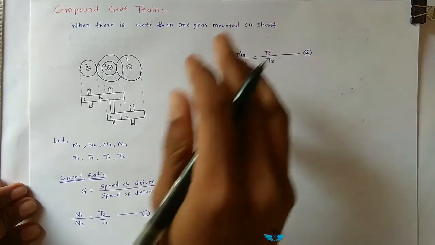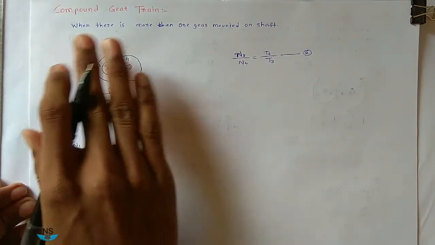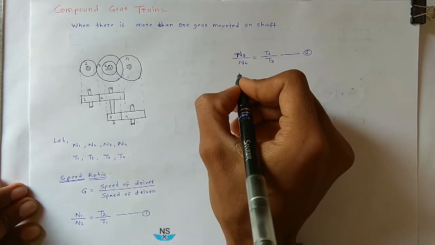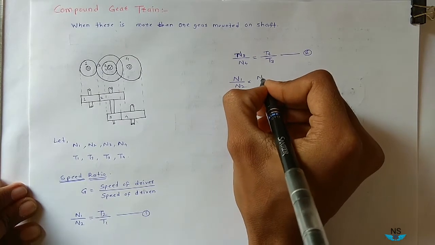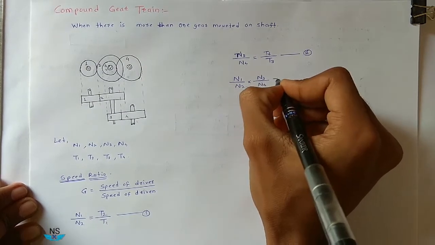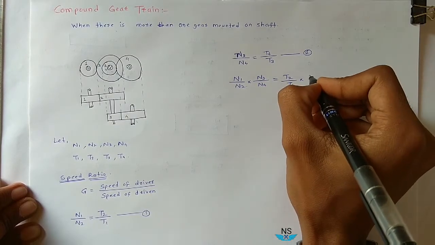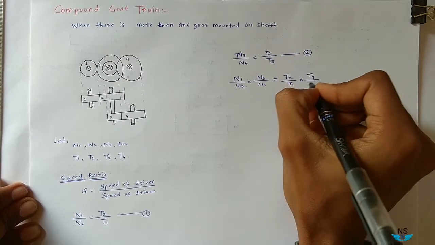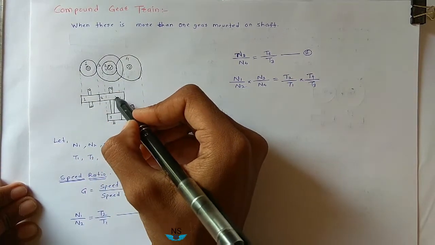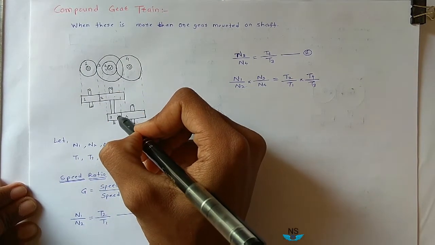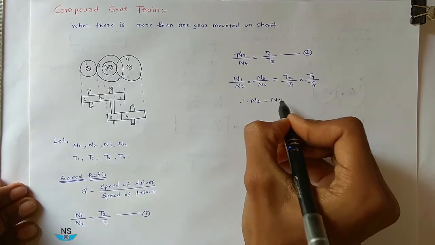Now I require the velocity ratio or speed ratio of this whole compound gear train. Multiply N1 divided by N2 into N3 divided by N4 is equal to T2 divided by T1 into T4 divided by T3. Now the speed of these 2 gears is same, therefore N2 is equal to N3.